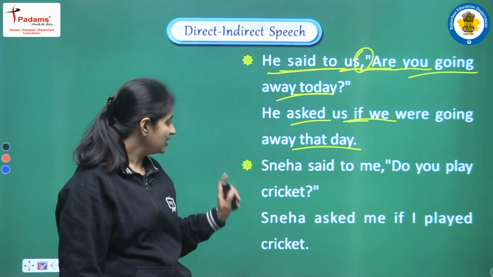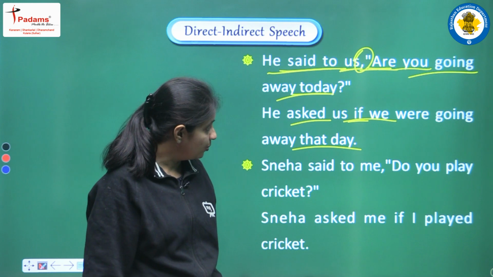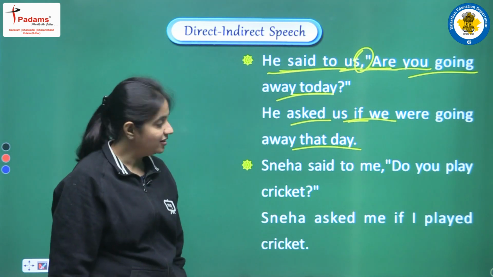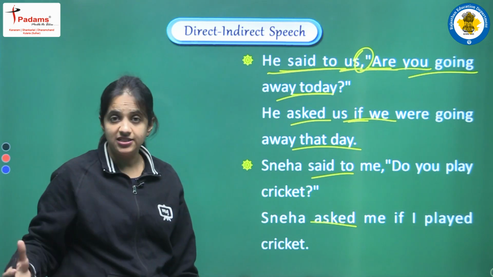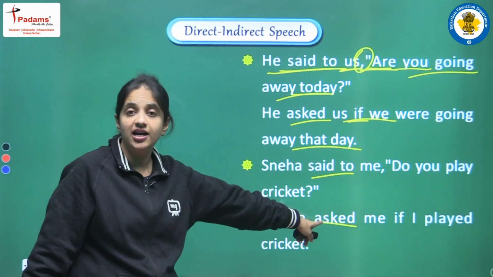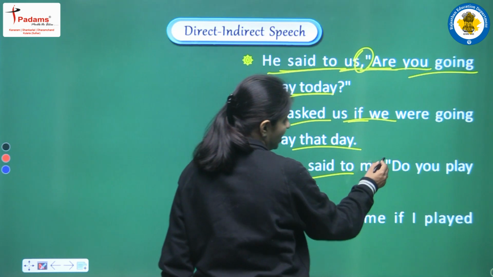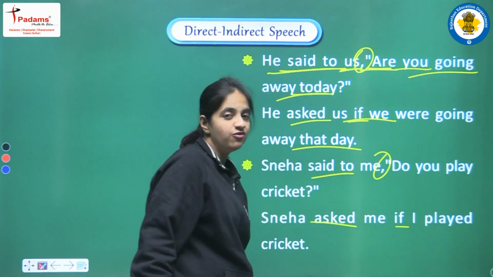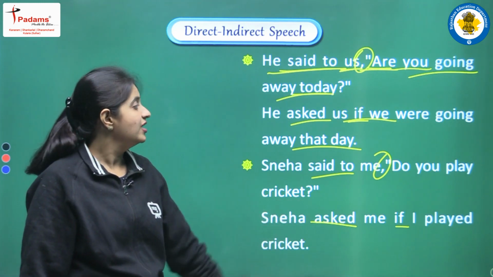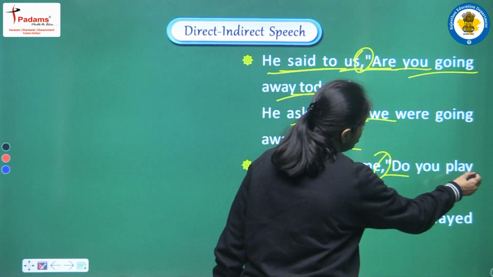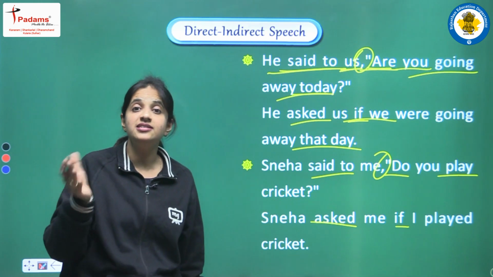Okay. Next is Sneha said to me, do you play cricket? So let's see. First of all, said to will be changed into asked. So we are having Sneha asked me. Next, we are removing the commas, and in the place of the comma we are adding one conjunction. The conjunction is if. After that, here we are having do play, that is present simple tense.